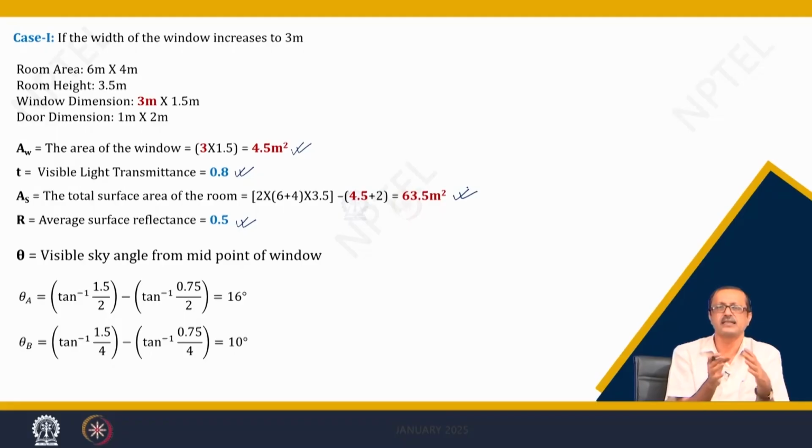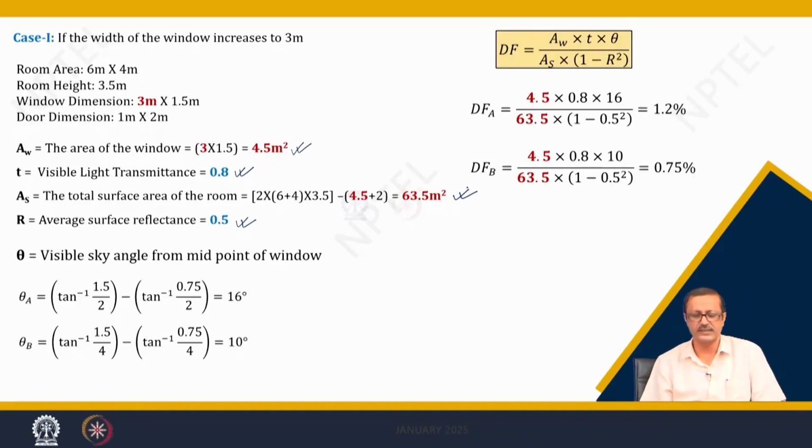Theta A and theta B remain the same, because the height of the window remains the same, and the distances 2 meter and 4 meter, I am sorry, your 1.5 meter height remains the same. So there is no change in that. So, 16 degree and 10 degree. So, I recalculated with the new values.